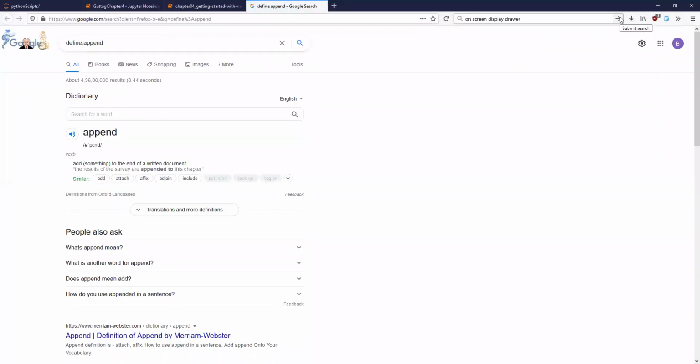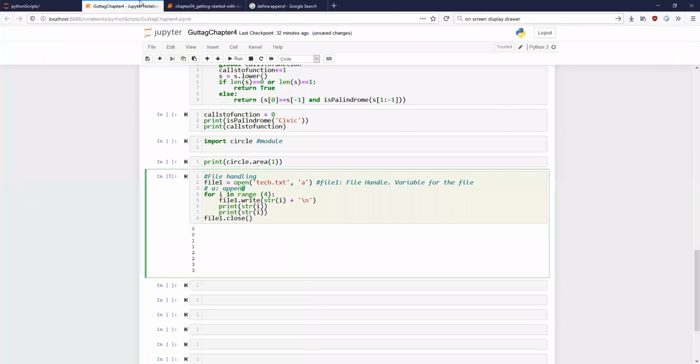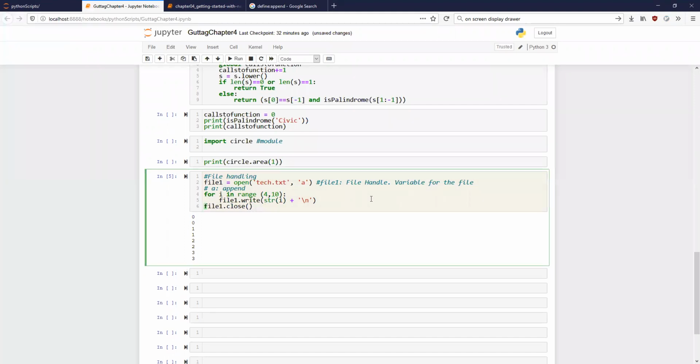Append. Add something to the end of a document. Okay, so we are adding something at the end. If I say range 4 to 10, and now I run this program, what is going to happen in this case?